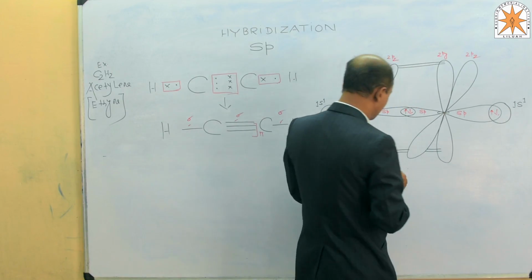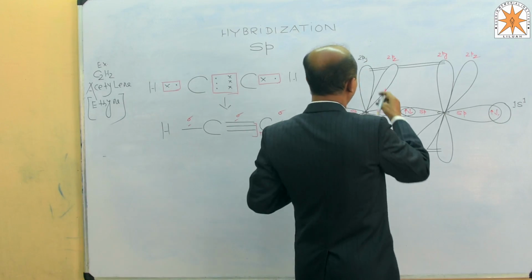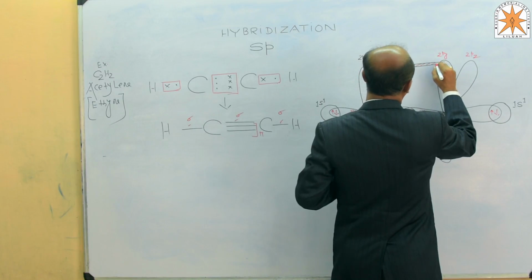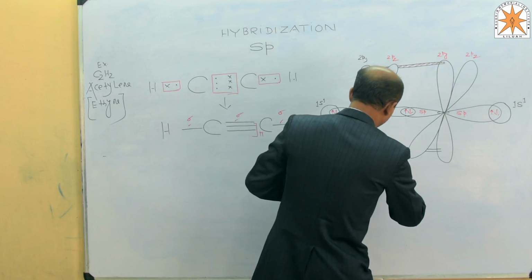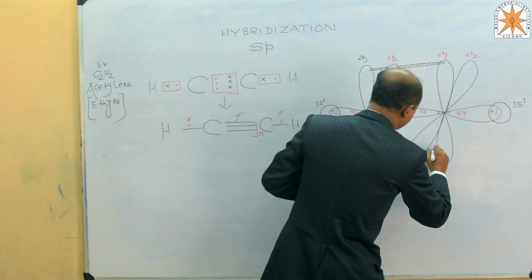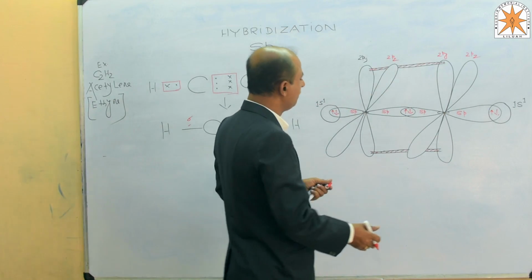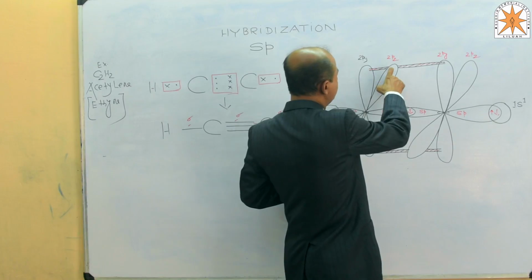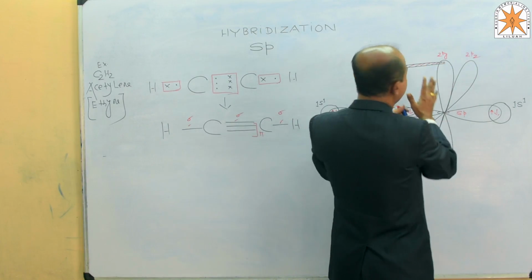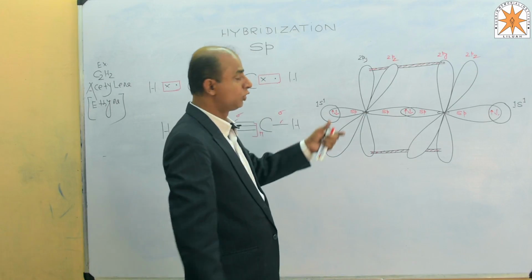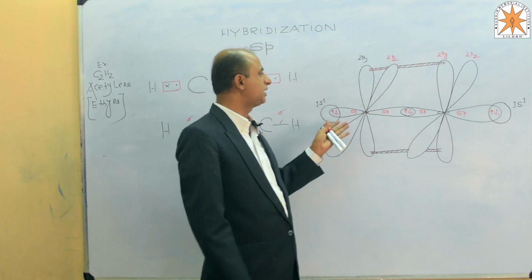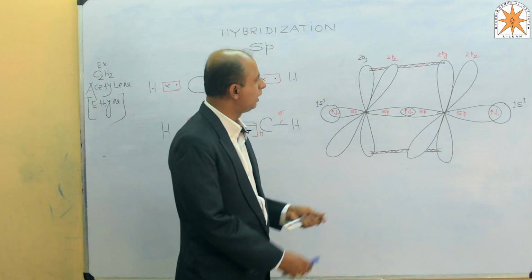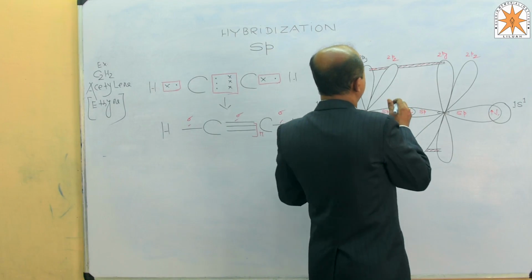and it leads to the formation of one pi bond, that is the weakest bond. This is found in the case of alkynes and also in the case of sp hybridization. The top overlapping and bottom overlapping form one pi bond. Now come to the 2pz of the first carbon and the 2pz of the second carbon, left unhybridized here. Again the electron clouds of this 2pz of the first carbon and this 2pz of the second carbon overlap at the top and bottom side. Again it leads to the formation of one weak bond, that is said to be a pi bond.